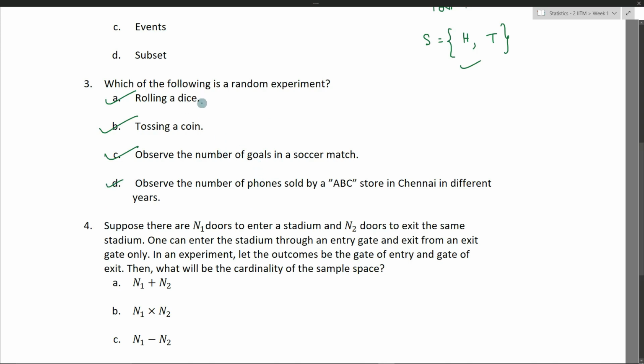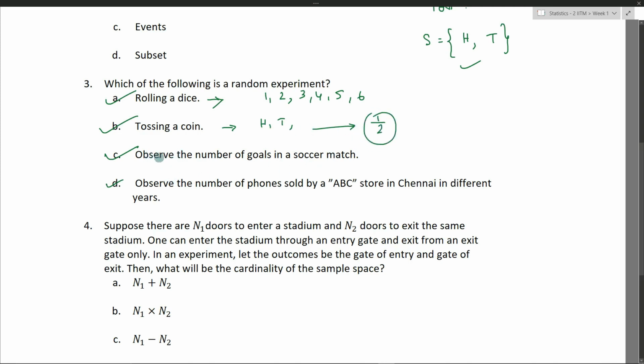Let's say rolling a dice. Can we predict the result of rolling a dice? We know there are six possible outcomes, 1, 2, 3, 4, 5 and 6, but we cannot predict which of these numbers we will get. So if we roll a dice, we can get any one of these, so it is a random experiment. What about tossing a coin? In tossing a coin, we know the outcome of the experiment, that is heads or tails, but we cannot predict which will come. If we continue this experiment for a long time, the probability is 1 by 2 for each of these, right?